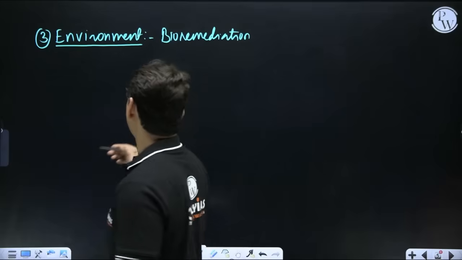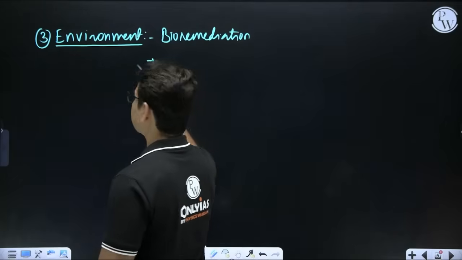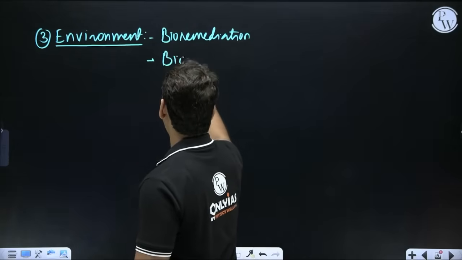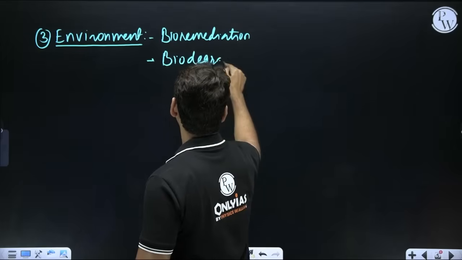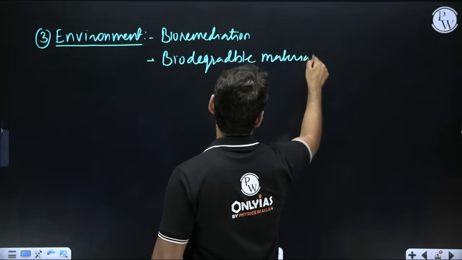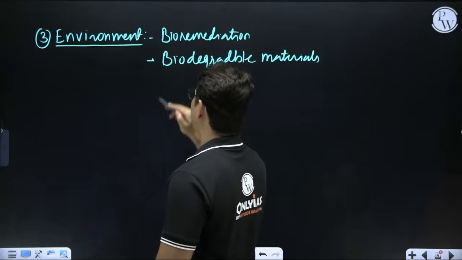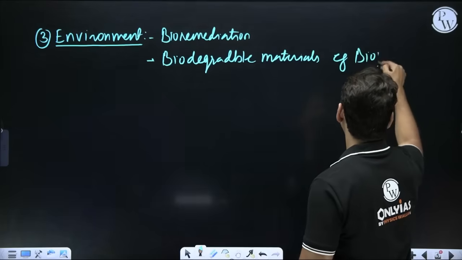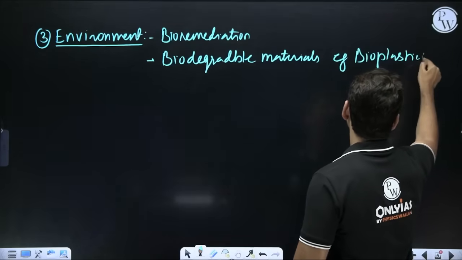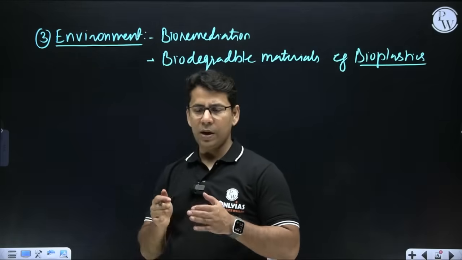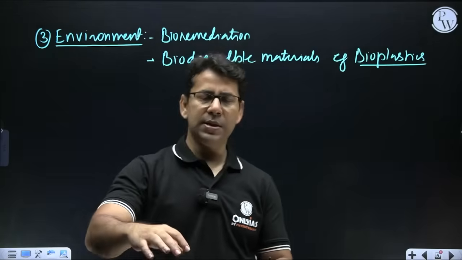Then we are also developing biodegradable materials. Now, what are these biodegradable materials? Like, for example, we can say bioplastics. You know that plastics are inevitable now. We are living our life and we use plastic in some way or other.